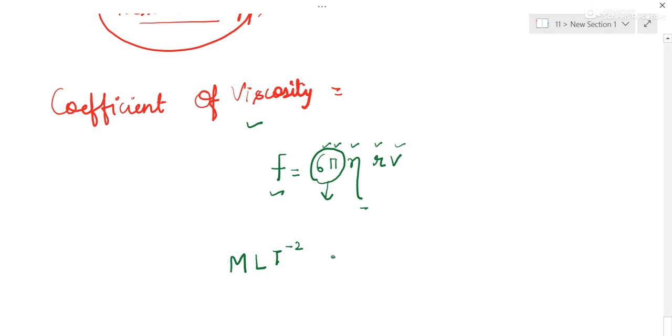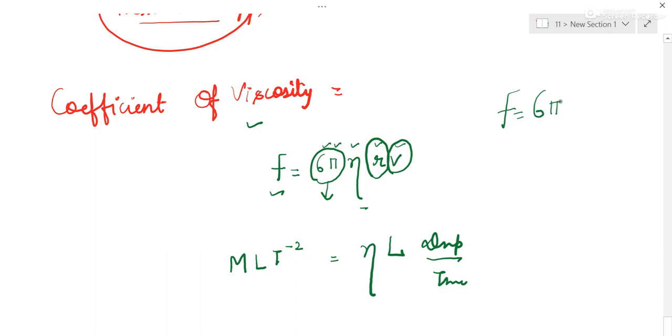This eta is your coefficient of viscosity, whose dimensional formula is to be found. Radius is a kind of length. Velocity is displacement upon time. So you just have to memorize this formula, F is equal to 6 pi eta r V. It will help you to find out the coefficient of viscosity. This eta is the coefficient of viscosity. So we'll just substitute the values.